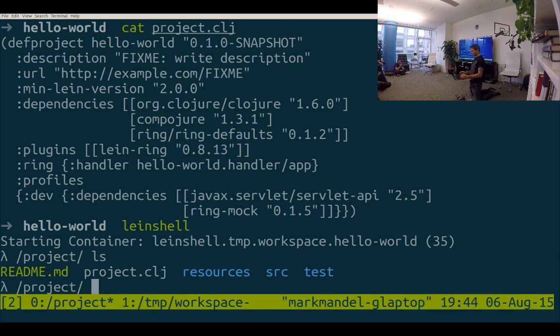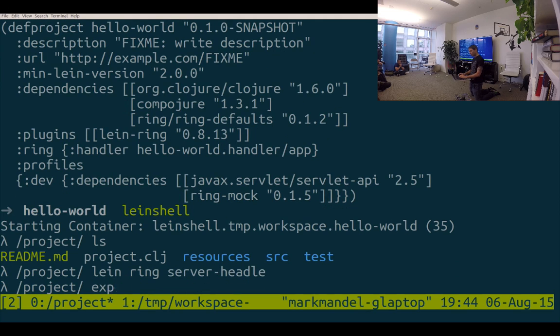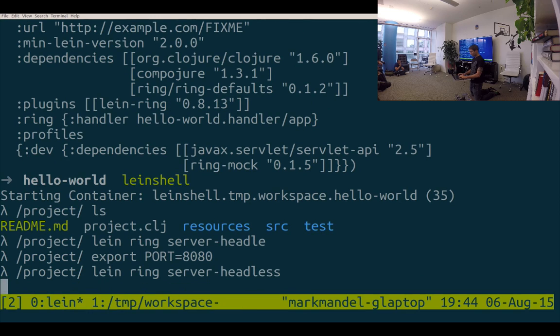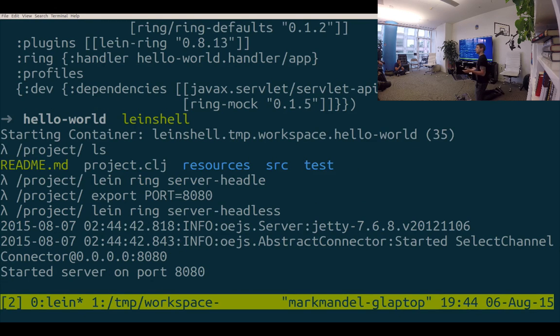So I've got that all lined up. If I go back into my lein-shell, it starts up my container again. Everything is in there. If I want to run this, I can. If I get this the right way around. Oh, it's all right. I want to run this on port 8080. So I can then run lein ring server headless. And that'll spin up my very simple Clojure application.